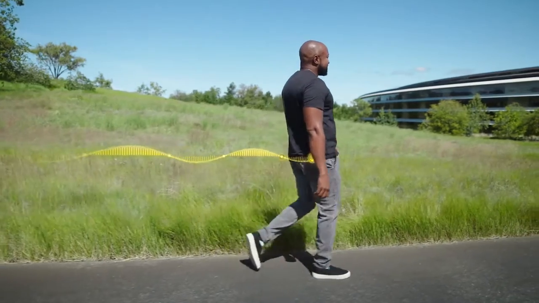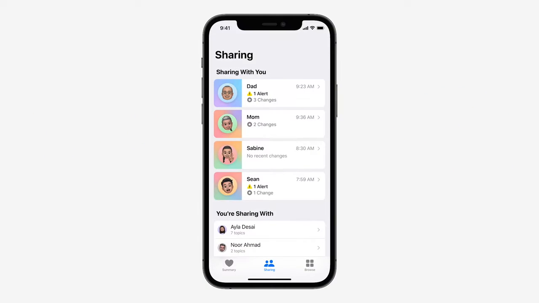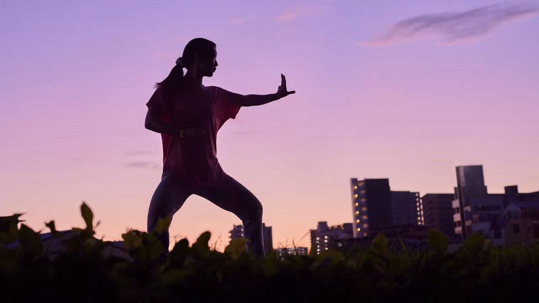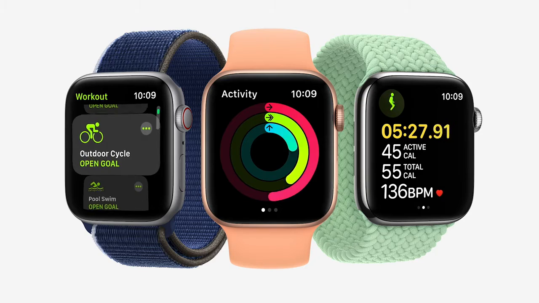We took a big step with walking steadiness. You can share your health data with your family and your doctors with the Health app, or try some Tai Chi, Pilates, and mindfulness on your Apple Watch.